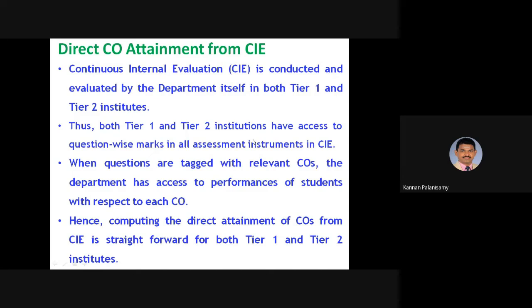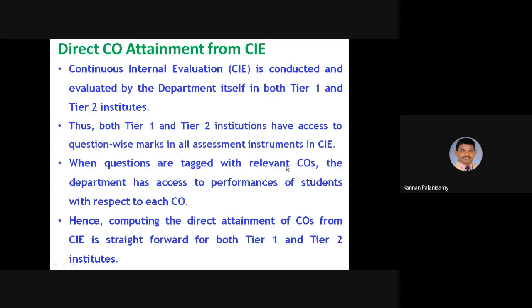If you are having 10 questions in part A and 4 questions in part B, then based on the questions and the marks scored by the students, you can find out the CO attainment. That is possible in both the cases.